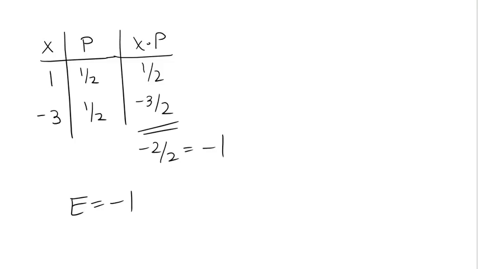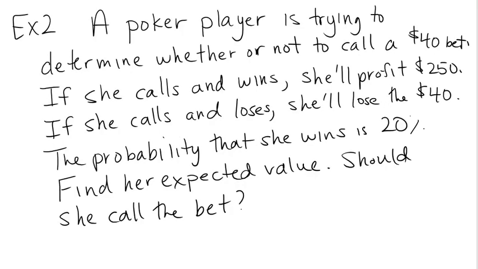Let's try another one, and let's do a poker example. A poker player is trying to determine whether or not to call a $40 bet. To call a bet means that somebody else has bet $40 and you're going to bet $40 as well to see the next card come out or to flip hands and to see who won. If she calls and wins, she'll profit $250. If she calls and loses, she'll lose the $40 that she bet when she makes the call.